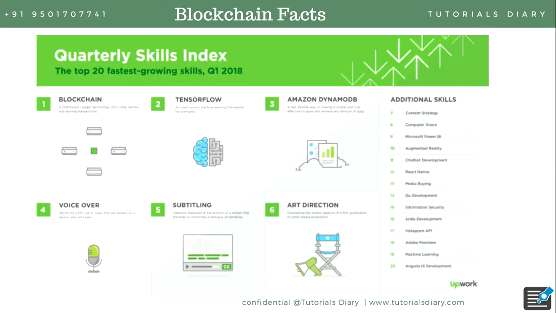So, blockchain facts. This diagram is again taken from upwork.com. According to them, in 2008, blockchain is the fastest growing skill or technology that we have. Everyone is talking about blockchain nowadays. They are trying to evaluate it, they are trying to learn about blockchain. So the future is immense, the future is secure in blockchain.